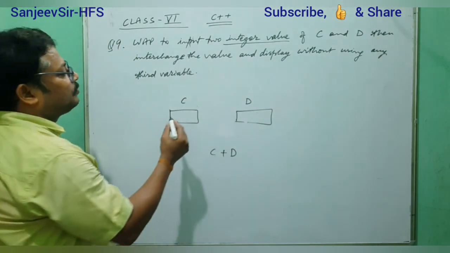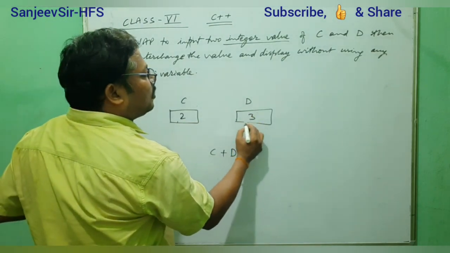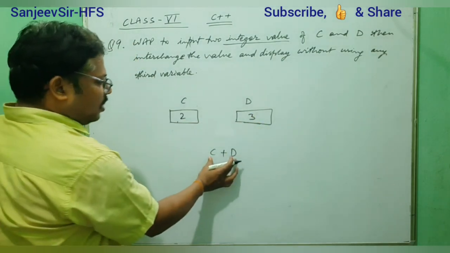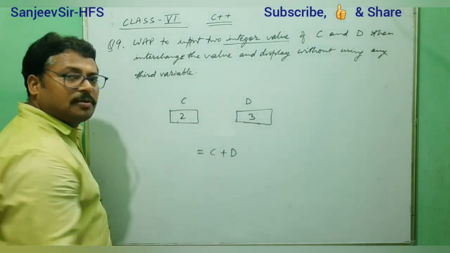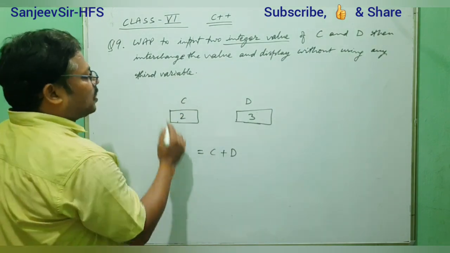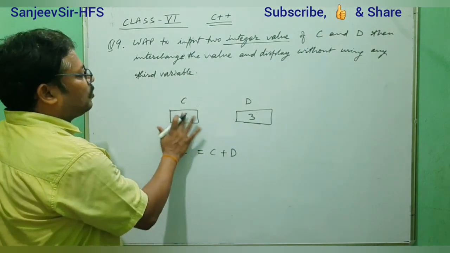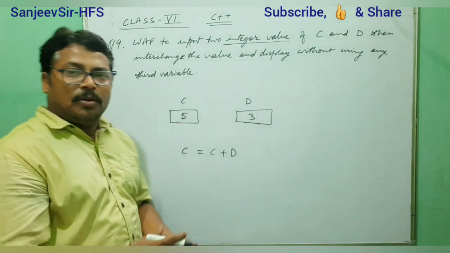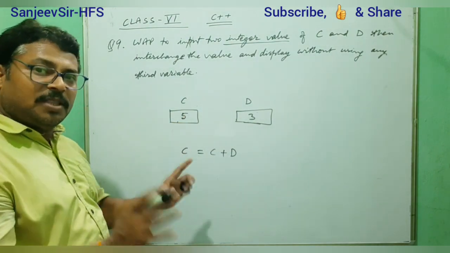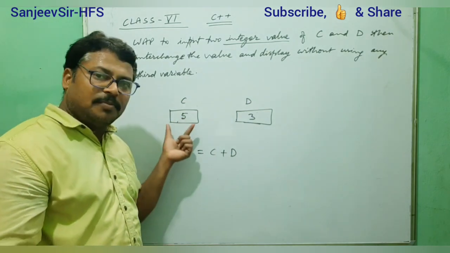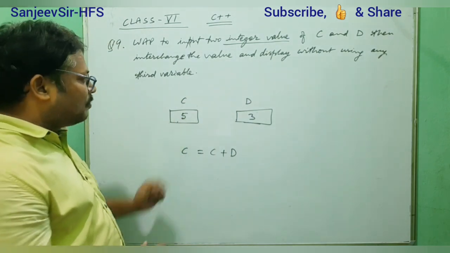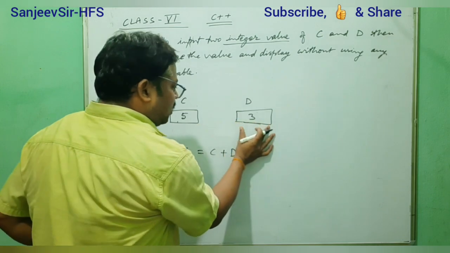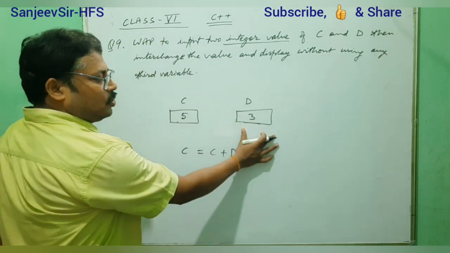Now understand. This is 2, this is 3 previously. C plus D, what will be the result? 5. So we keep that, no problem. This is now having 5. 2 is not here. But one thing is clear, that we are having that sum. And now in this sum, when you subtract this 3, what will you get? 2.